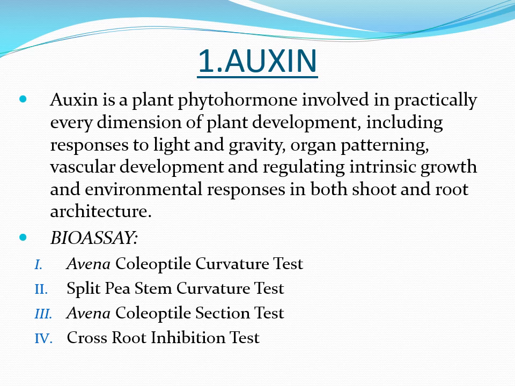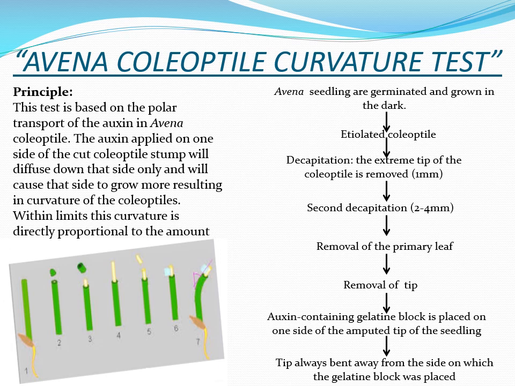In the textbook, four bioassays have been highlighted for auxin. The first is the Avena coleoptile curvature test. The second is the split pea stem curvature test. The third is the Avena coleoptile section test, and another one is the cress root inhibition test. Now we will be dealing with the two basic bioassays in today's lecture. The first one is the Avena coleoptile curvature test.